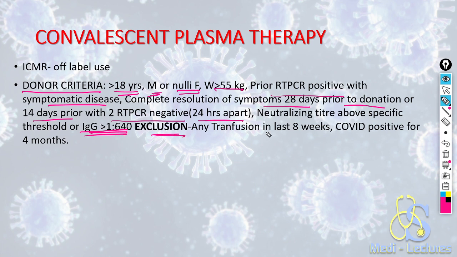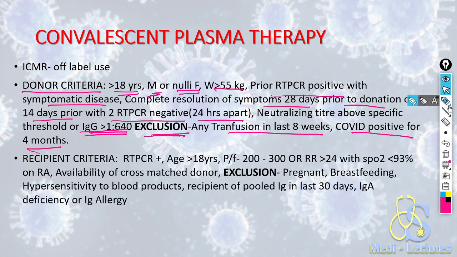Who cannot donate plasma? What is the exclusion criteria? If there is any transfusion in the last 8 weeks or COVID positive for 4 months or more, these people cannot give the plasma. Now the recipient criteria, this is also very important.